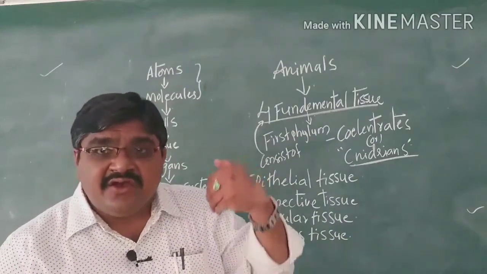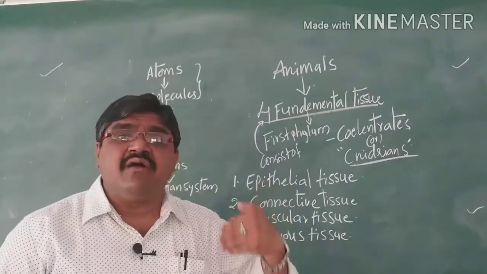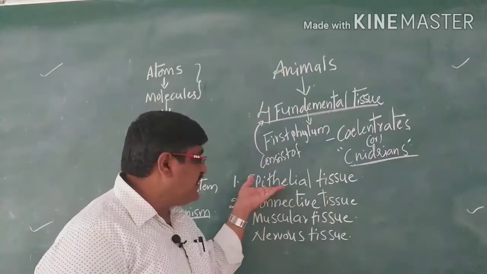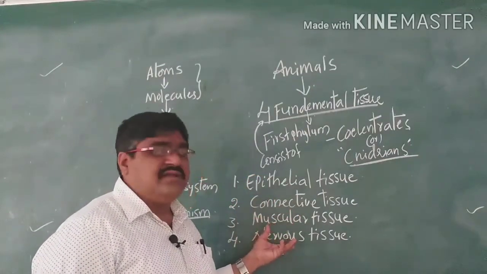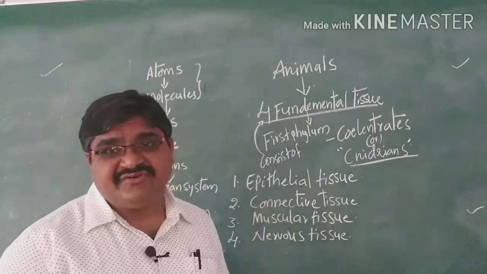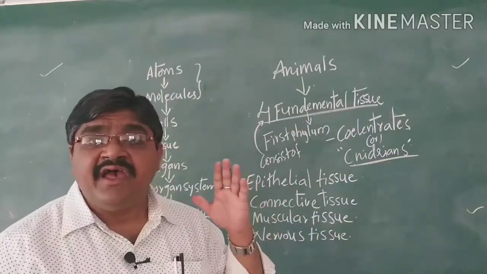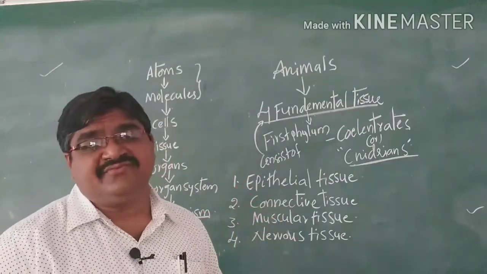So how do tissues form organs and organ systems? The four fundamental tissues are the epithelial, connective, muscular and nervous tissues, present in all organisms.